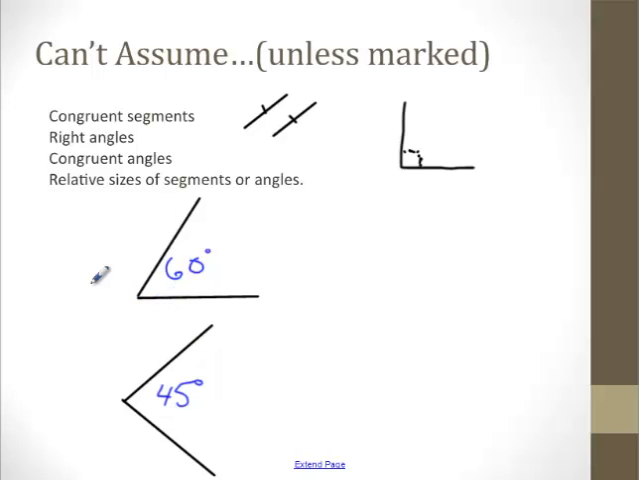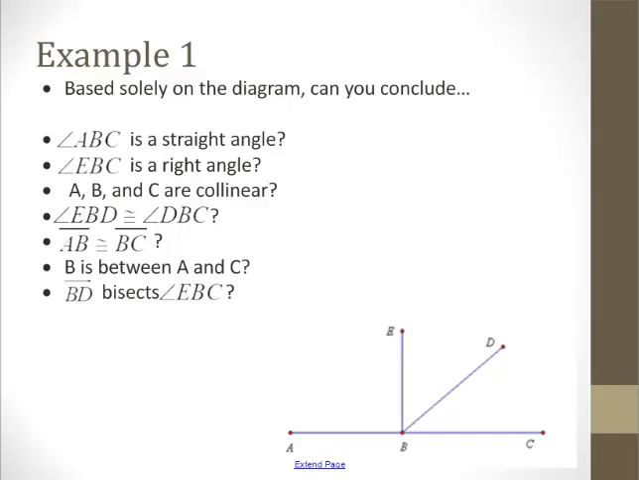Okay, so be careful on what you assume and don't assume. Take a minute, skim over these. We have a picture down here, and glance through these and just answer yes or no. Can I conclude that? And then we'll go over the answer in just a bit. So, is angle ABC a straight angle? That is something you can assume. Is EBC a right angle? I'm going to say no.